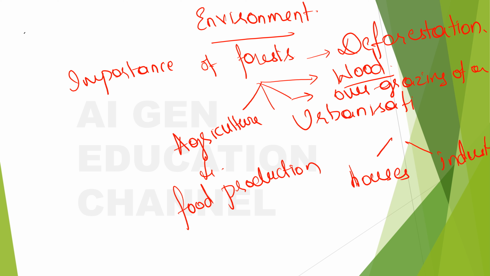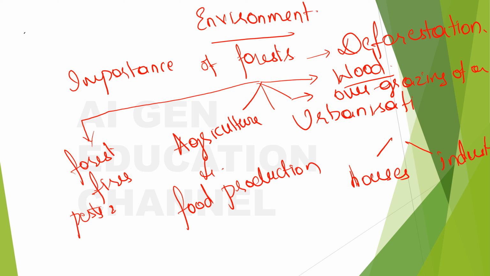Okay, we are done with man-made things. Now let us see what are the natural things that are leading to deforestation. The natural things can be forest fires, right? Forest fires and some pests and diseases. All these will lead to deforestation, right? So what are the ill effects of deforestation? What are the consequences of deforestation?